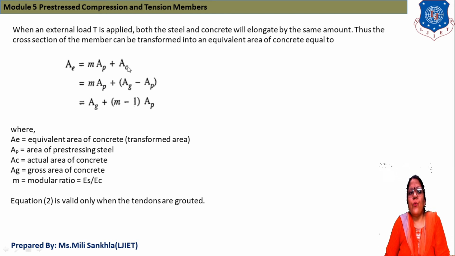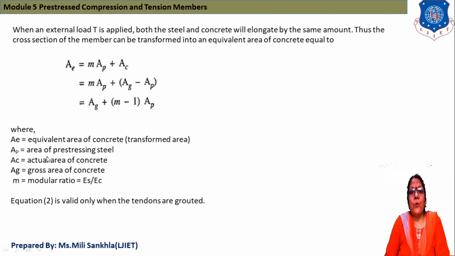AC is equal to actual area of concrete, which is AG minus AP, where AG is the gross area of concrete and AP is the area of pre-stressing steel. After that AG is common, and from this, M AP minus AP, M minus 1 into AP. AE is equal to equivalent area of concrete or transformed area.